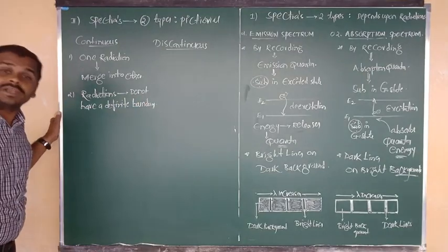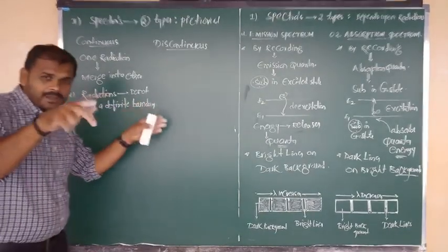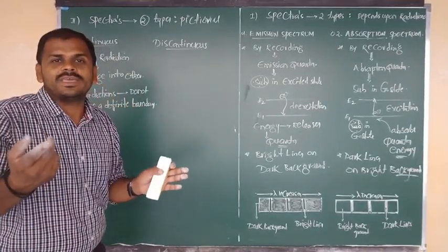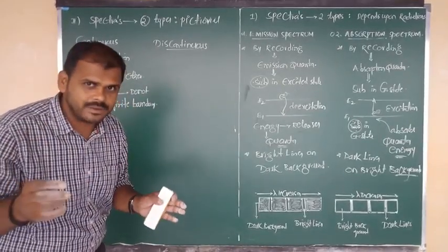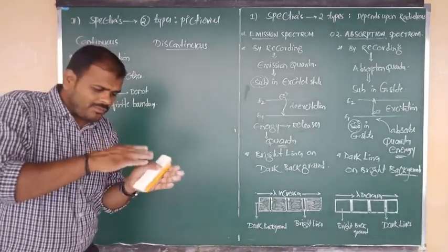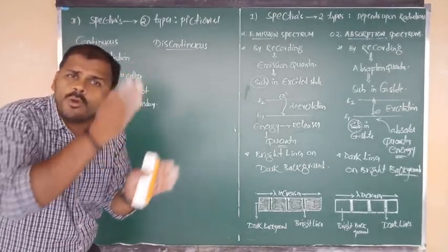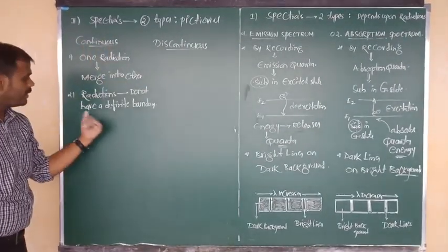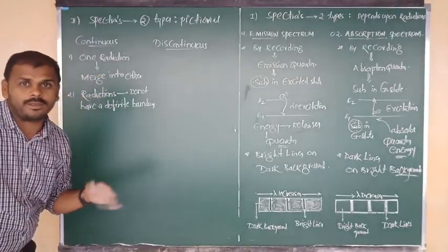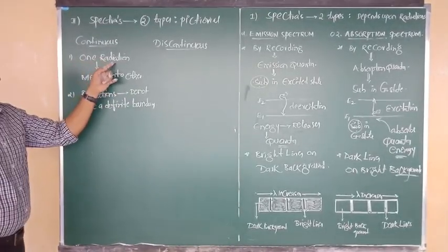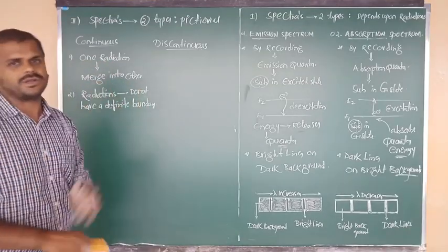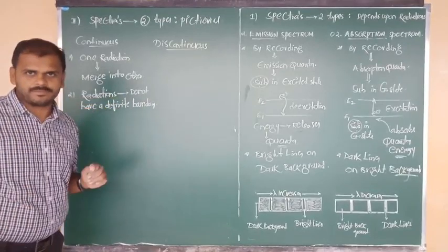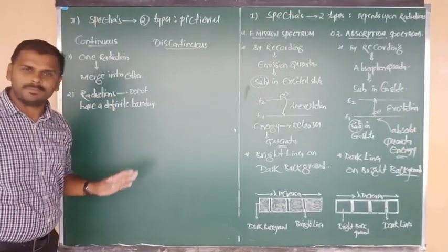They do not have a definite boundary. So in that particular, what is meant by spectrum? We can say a series of colored bands, or a series of radiations. From color to color or from radiation to radiation, there will be no particular gap. Radiations or colors in a continuous spectrum do not have a particular boundary, because one radiation or color will be merged into another radiation or color. Continuation will be there, no gap, no particular wavelength region.